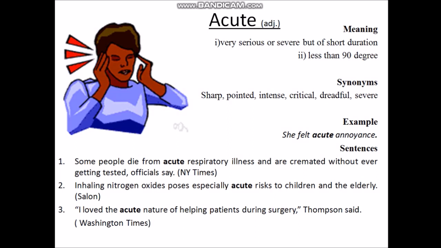That means he loved the serious nature. It is not critical. It is the serious nature of the doctor while helping the patient during surgery. So now move on to the 5 more sentences under this word.